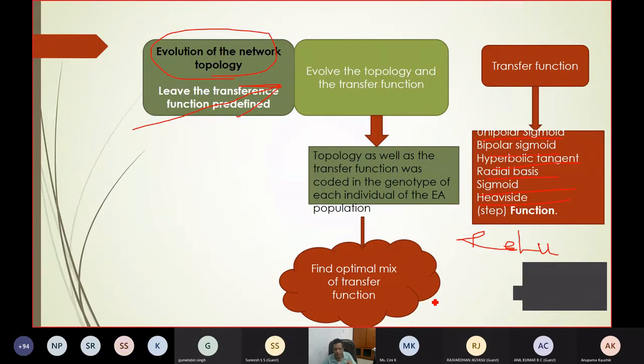Okay, my optimization is becoming more and more complicated. I have to decide what should be the structure. I have to decide what should be the transfer function. How will you do it? I am just giving one classical idea here. Please try to only understand, then you can write your program.